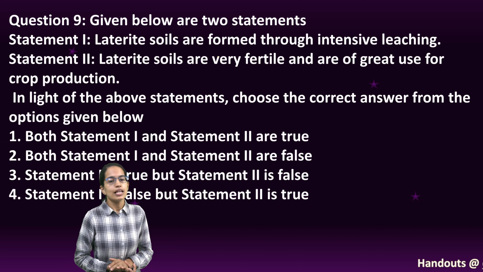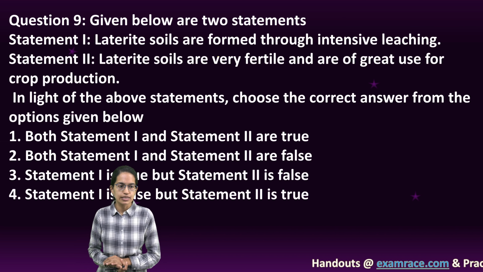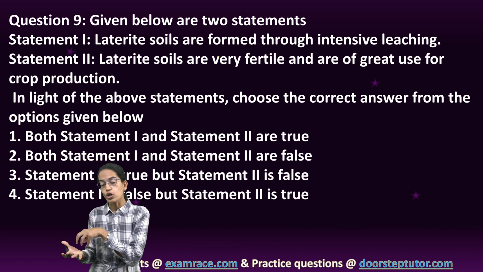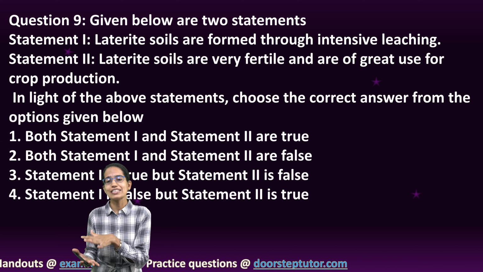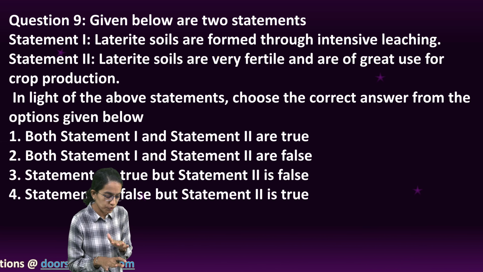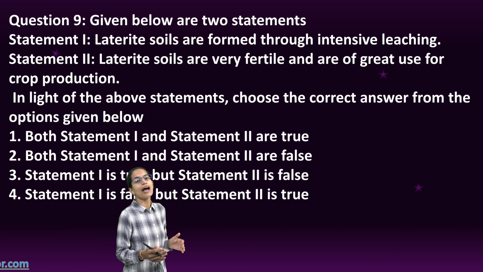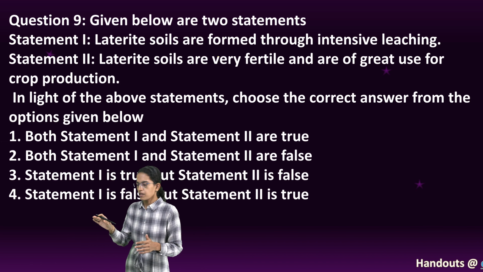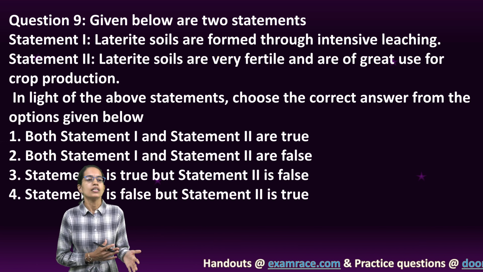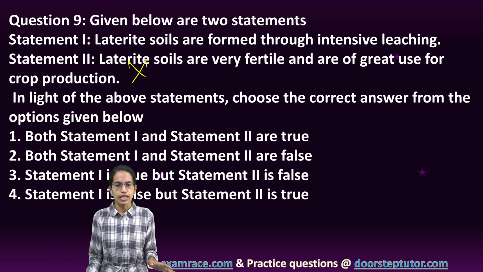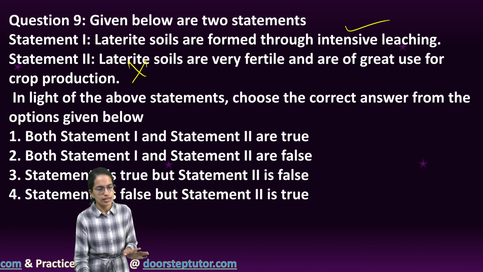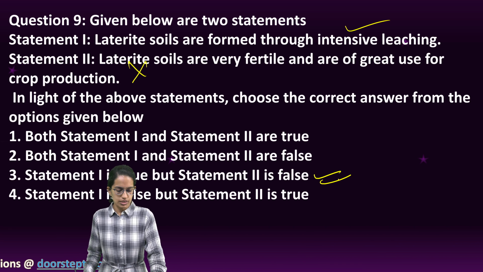The next is, laterite soils are formed through intensive leaching. Very correct, because there is a lot of leaching in the soil and the soil is actually infertile. So if you want to use it for agriculture, you would have to add more fertilizers. Cashew is one of the crops that grows in laterite. So statement 2 is incorrect, it's not fertile, but yes, it is formed through intense leaching activity. So 1 is correct, 2 is false, so 3 is the right option.